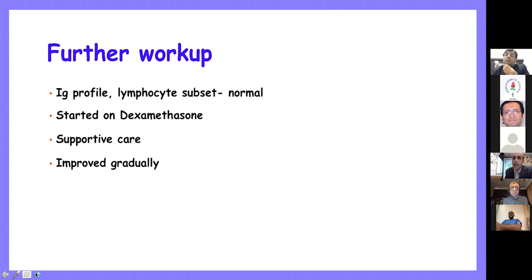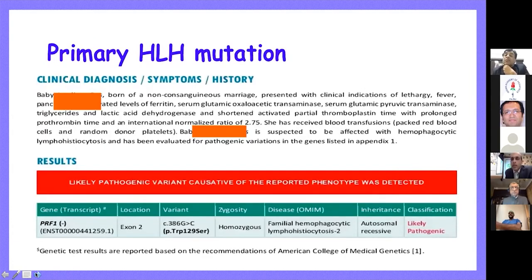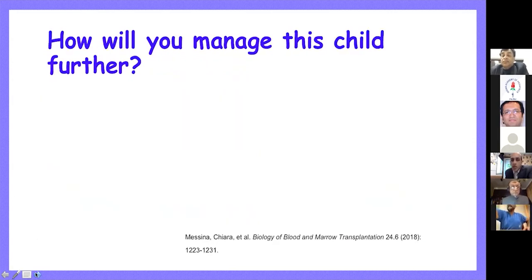The child was given dexamethasone after making sure that there was no leukemia. Supportive care was given, and the child gradually improved. Now, in this particular patient, the primary HLH mutation came out to be positive, homozygous for a perforin mutation. So this child had familial hemophagocytic lymphohistiocytosis, which is an autosomal recessive condition.